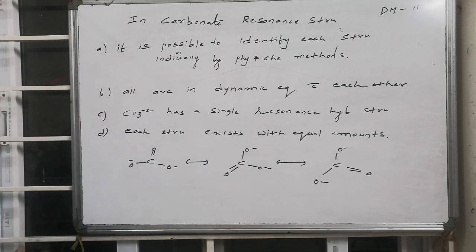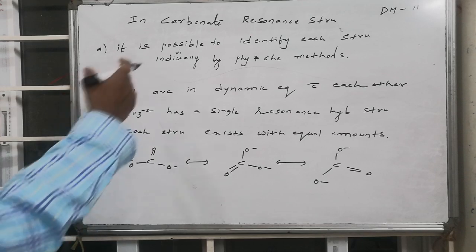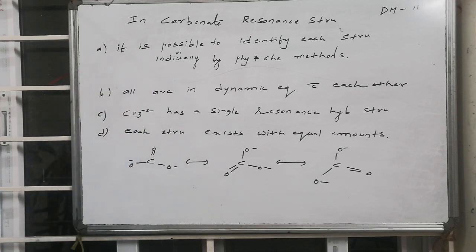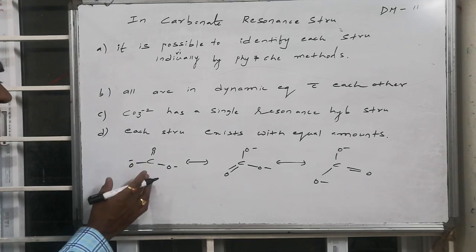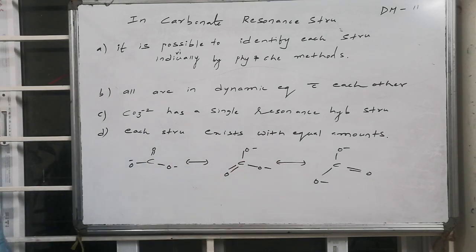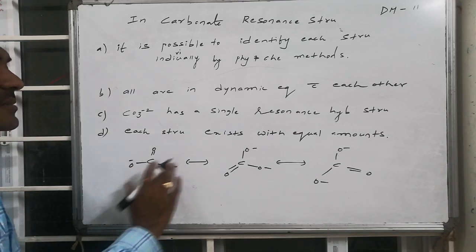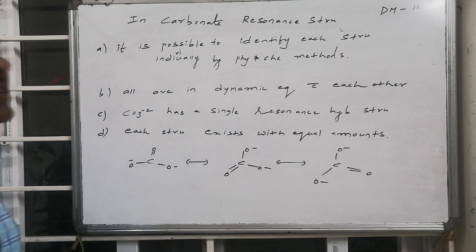So if we go for the options A, B, C, D and check their correctness, option A says it is possible to identify each structure individually by physical and chemical methods. Whereas this structure, this structure, this structure are not different. All are the same, and we can't separate this structure from this one and that one. Individual identification of each structure is not possible, hence A is wrong.